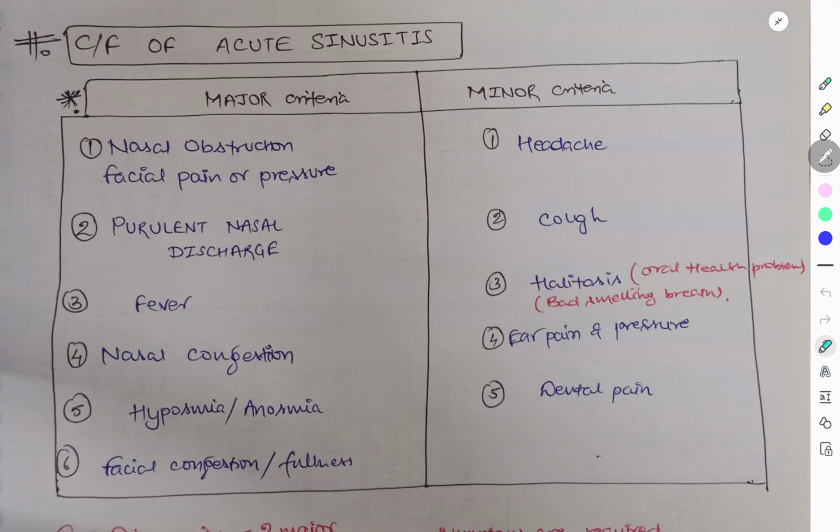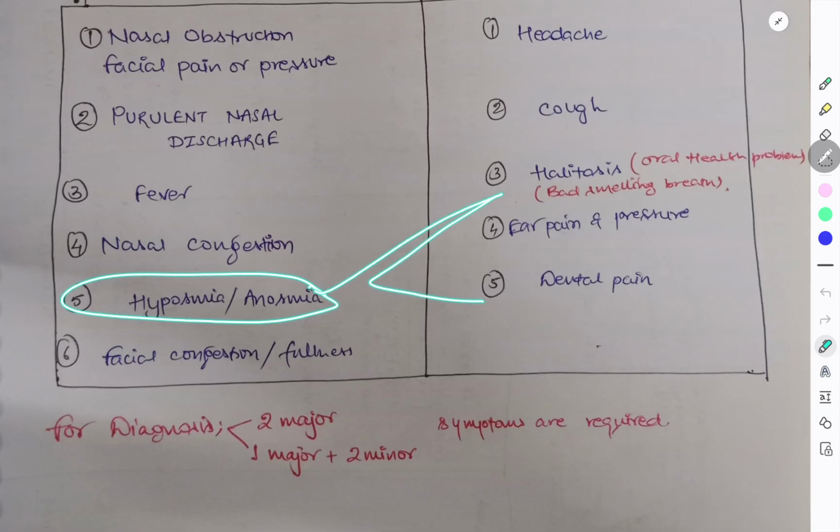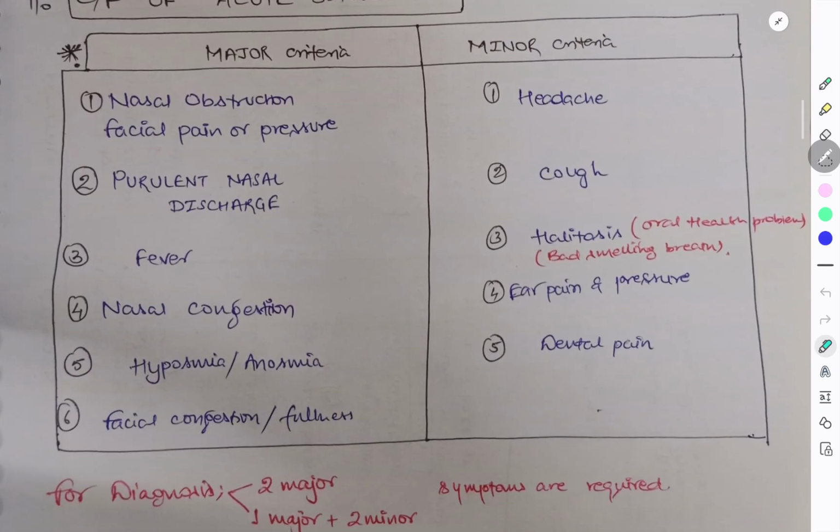Coming to the major criteria, we have nasal obstruction or facial pain or pressure, purulent nasal discharge, fever because of the infection, nasal congestion, hyposmia or anosmia, and facial congestion or fullness. This is the major criteria for acute sinusitis. For diagnosis, if there are two major criteria, we can diagnose acute sinusitis, or if one major criterion and two minor criteria are there, we can call it acute sinusitis. You must learn the major and minor criteria of acute sinusitis.